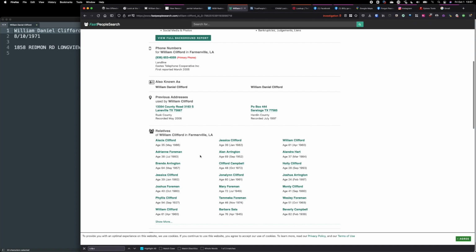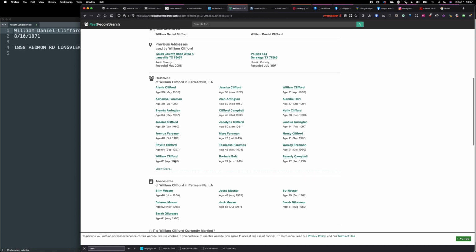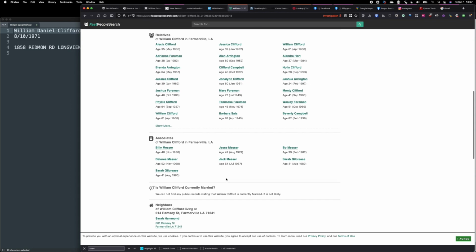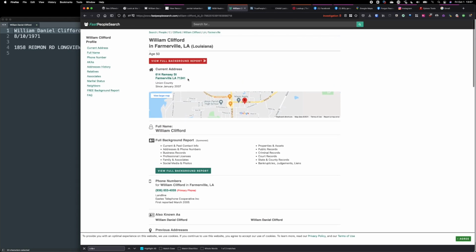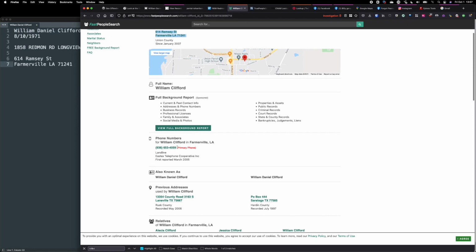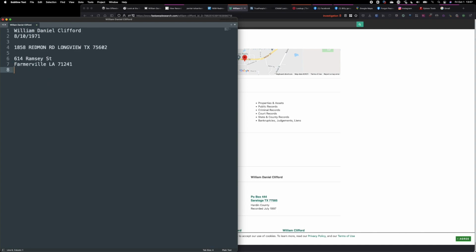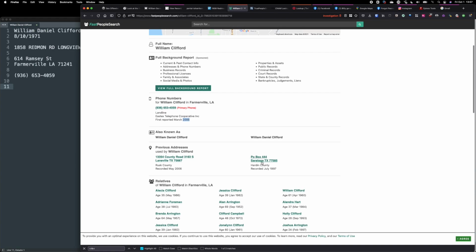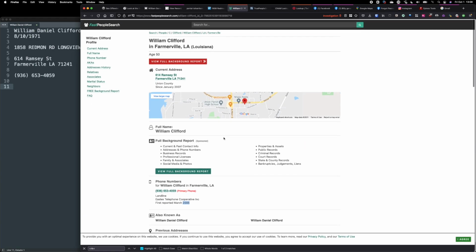Alicia, Jessica, because I'm going to need this later on. Billy Messer, a lot of the same surname here. We have a secondary address in Louisiana. I note that down as well. That'll be another pivot. I have a phone number, but it says 2005 landline, probably not too useful, but I'll put it here as well. It can be used as a pivot. PO boxes, useless to me.